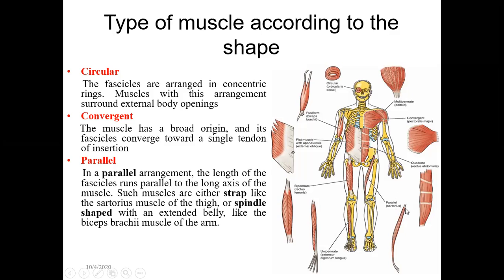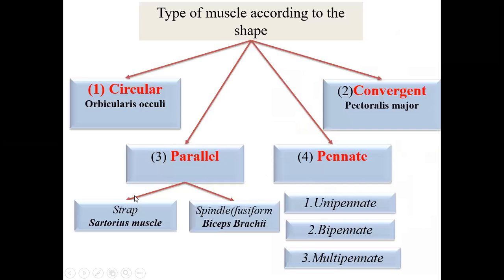So the sartorius is the example for the parallel muscle. Here you can see the same thing shown with long fibers. Here is the name and here is the example for each.